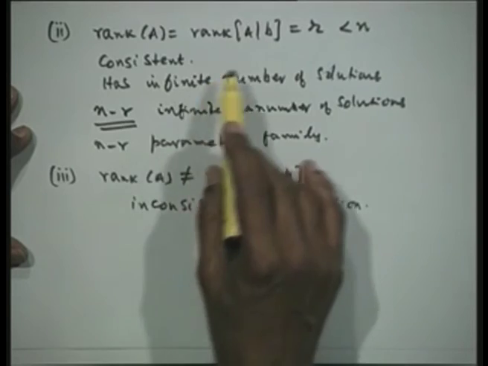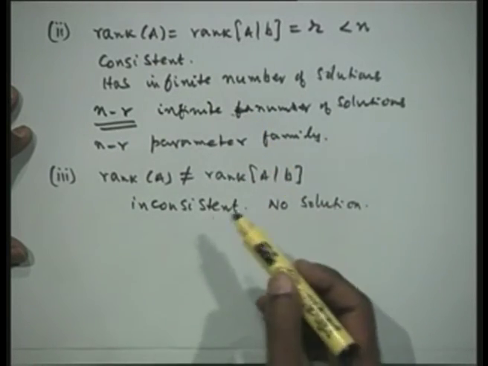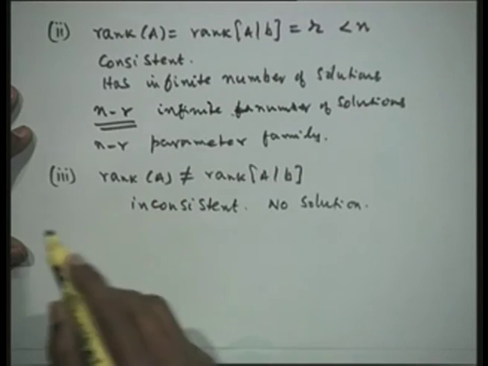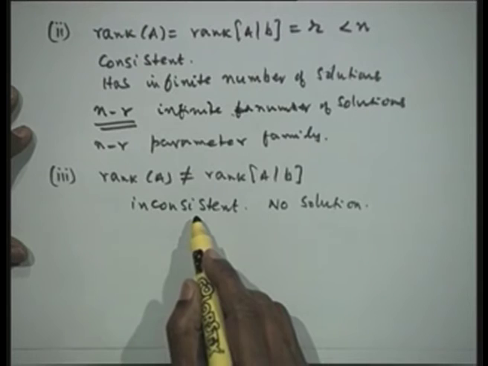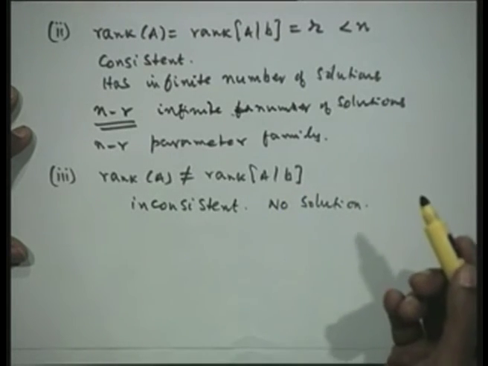We shall reduce the augmented matrix into an upper echelon form using elementary row transformations. We shall find the rank of A and the rank of the augmented matrix. Some inconsistency like 0 equal to 5 or 0 equal to 2 would come, so that the inconsistency is apparent there, and therefore the problem has no solution.